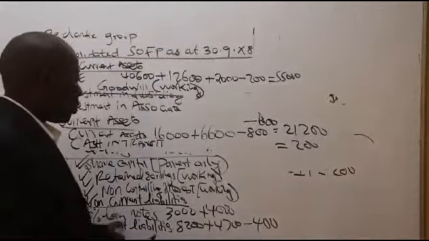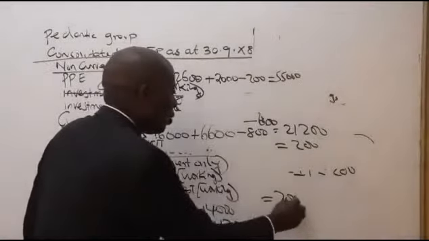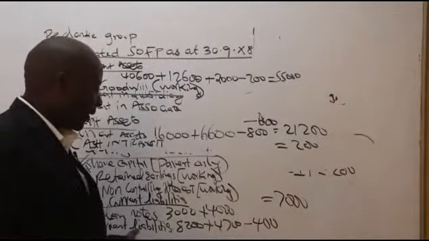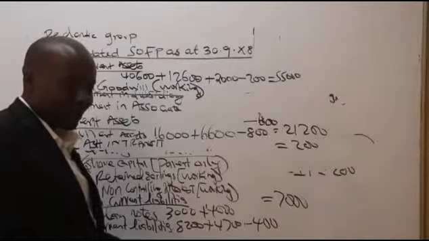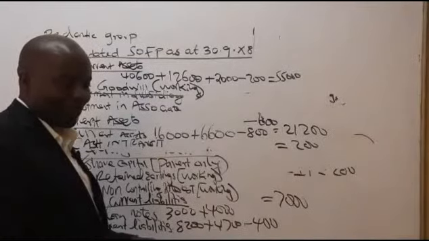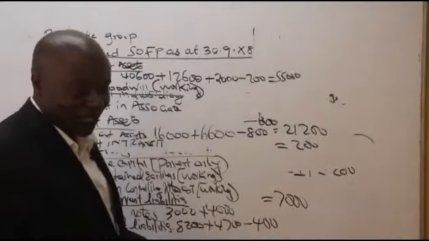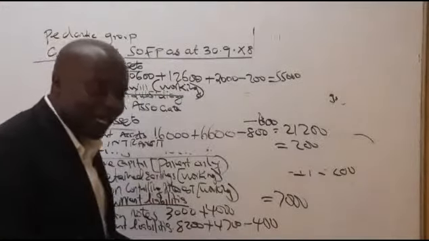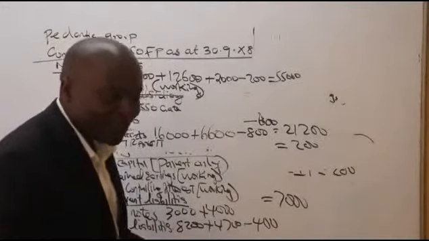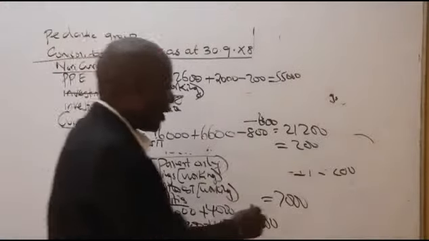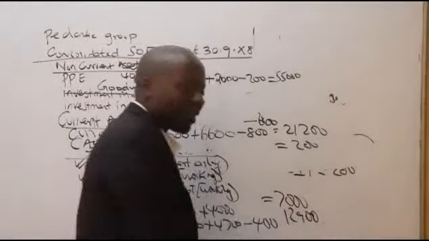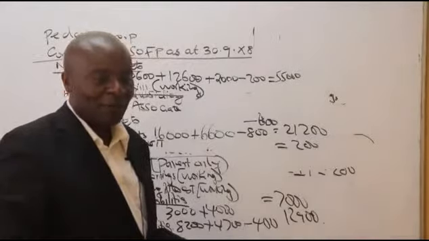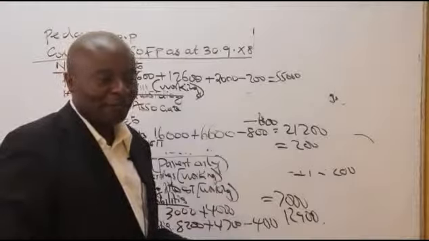And then loan notes. Loan notes, what do we have? 7,000. Loan note 7,000. How about current liabilities? Is there anybody who can give me current liabilities very fast? So if I do it this way, I'll end up with 12,900. I'll end up getting so many marks without even knowing what I'm doing. I'll end up getting more than half of the marks.